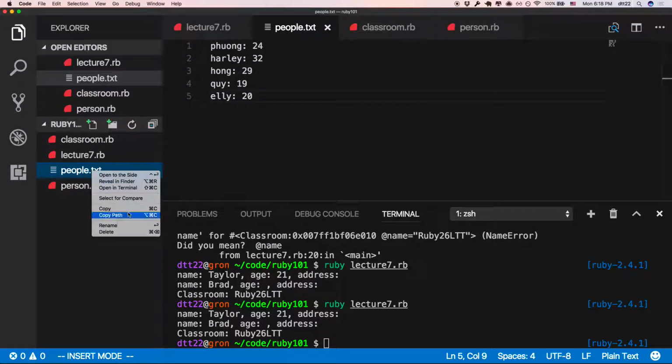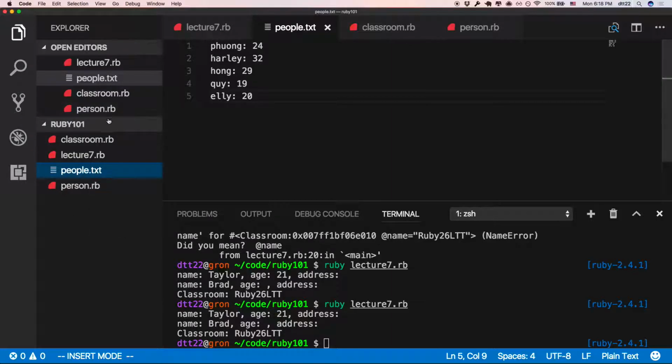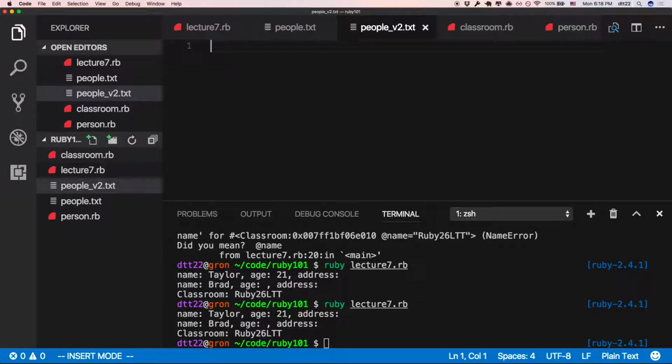So this is 20. Okay, so that's one way to do it. That doesn't look too bad. Next, I create another new file. Just call it maybe people, version 2. Okay. Alright, let's do it your way. Name: Phương, Harley, Ellie. Age: 24, 25, 26, 27, 28.